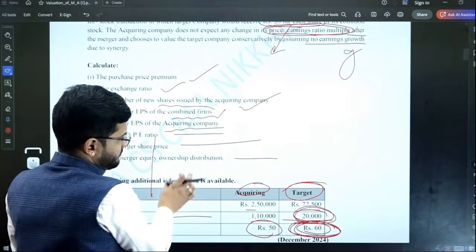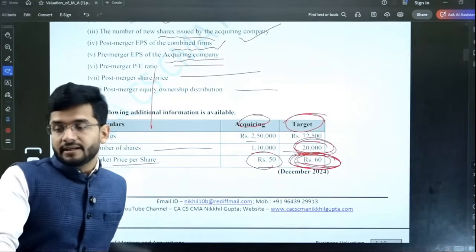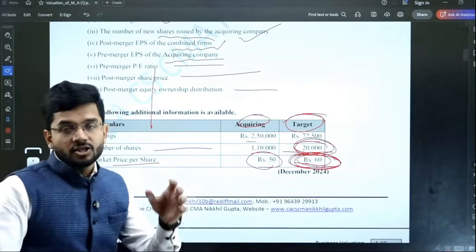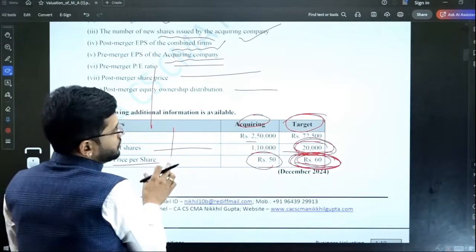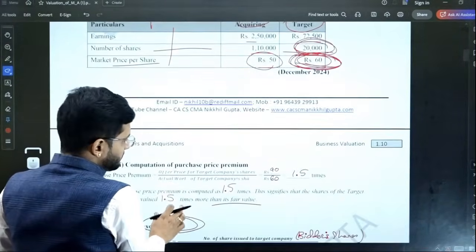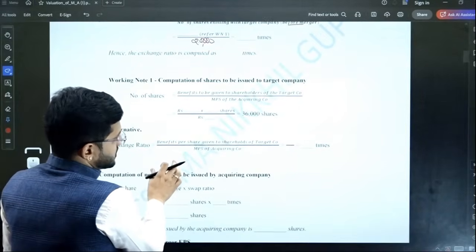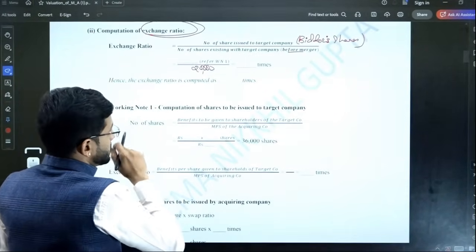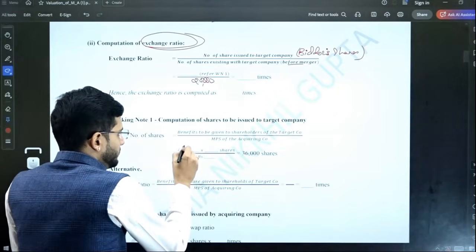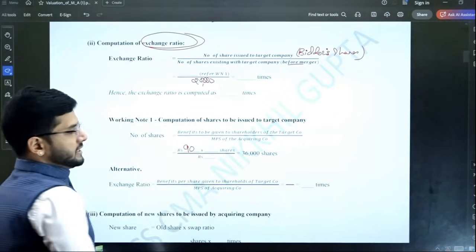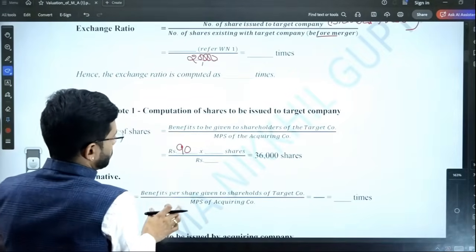Now, for every 60 rupee share, we are going to pay worth 90 rupees. So we are going to give the value of 90 rupees to our target company. Now what are the benefits to be given to shareholders of the target company? We are going to give 90 rupee benefit to the shareholder of the target company.